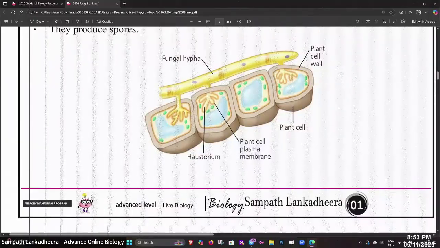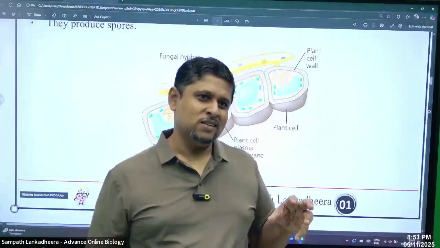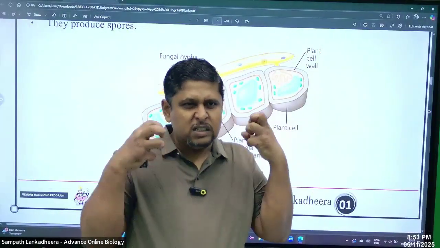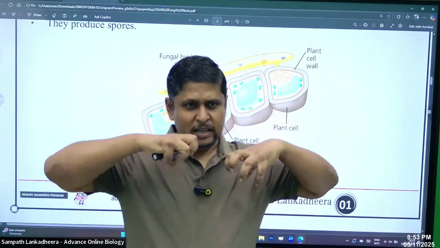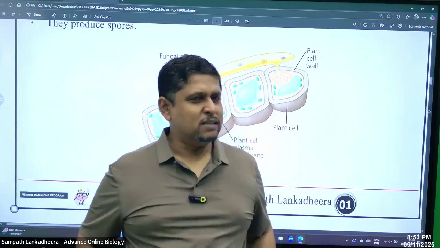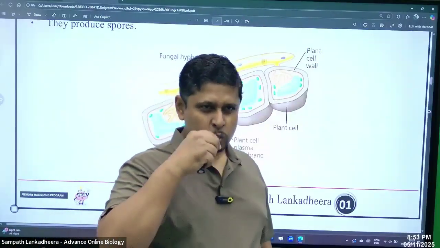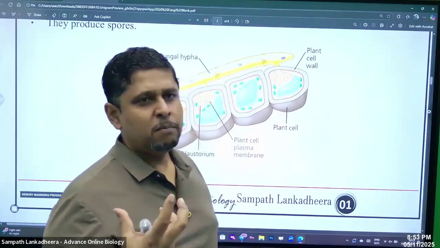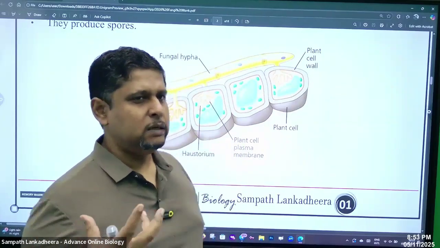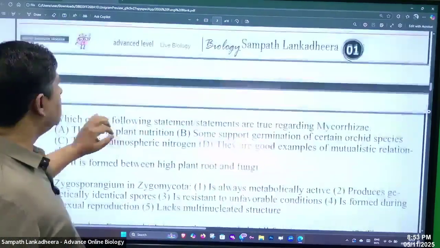Sucking parts are like a straw. They suck nutrients from the plant cells, like you drink some lemon juice with a straw. So haustoria present.